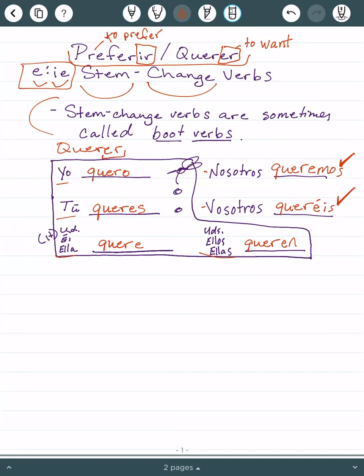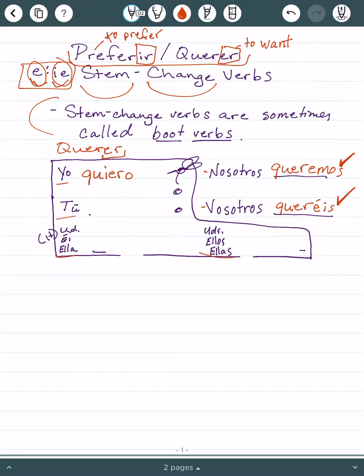But the bad news is, and it's not that bad because if you understand the concept, it's not awful. But what you're going to do inside the boot here is we are going to change the E to IE. So instead of quero, Q-U-E-R, we're going to add an I. Change that E to IE. And then our ending. So instead of quero, it's quiero. That's how you say I want.